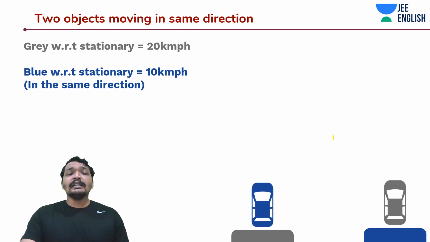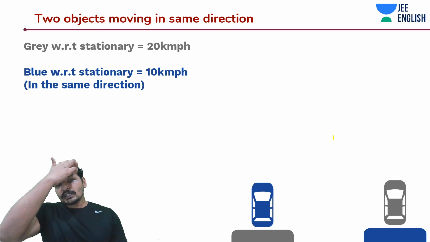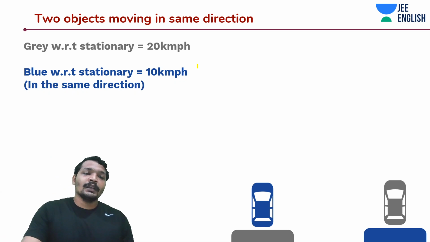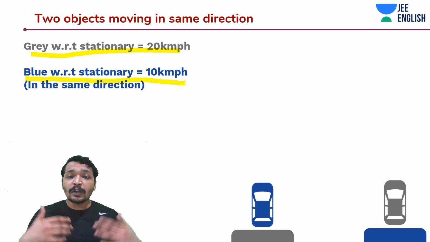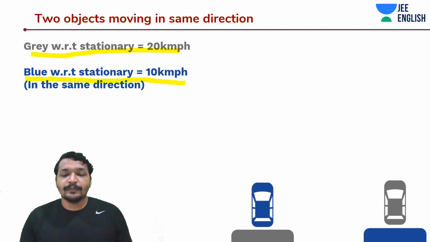Now let's say there are two objects or two cars moving in the same direction. Gray is moving with a larger speed, 20 km per hour, and blue is moving at 10 km per hour. Now what would happen? Let's see.